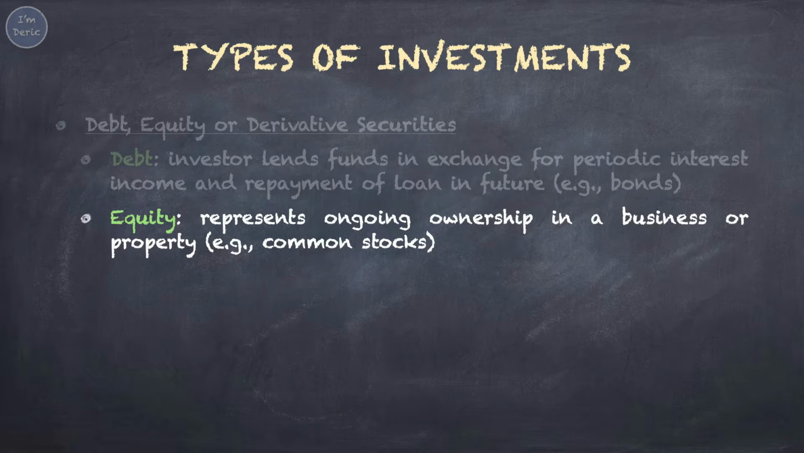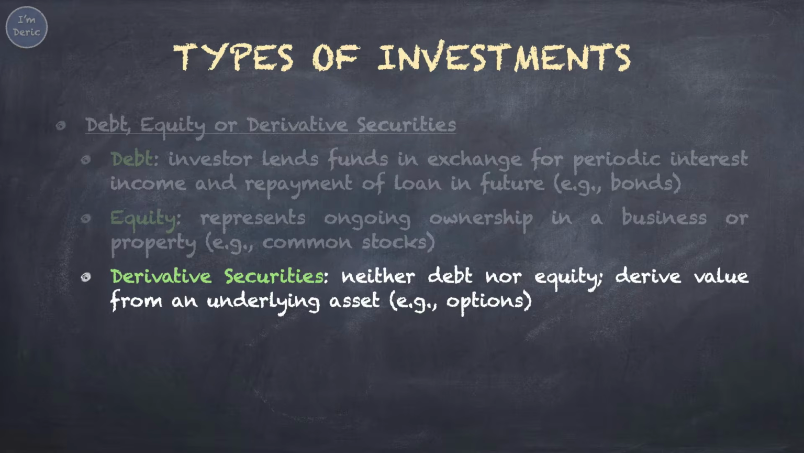Equity represents ongoing ownership in a business or property. An equity investment may be held as a security or by title to a specific property. The most common type of equity security is the common stock. Derivative securities are neither debt nor equity. Instead, they derive their value from an underlying security or asset. For example, stock options. A stock option gives an investor the right, but not the obligation, to buy or sell a stock at an agreed-upon price and date. The value of this option depends on the market price of the underlying shares.